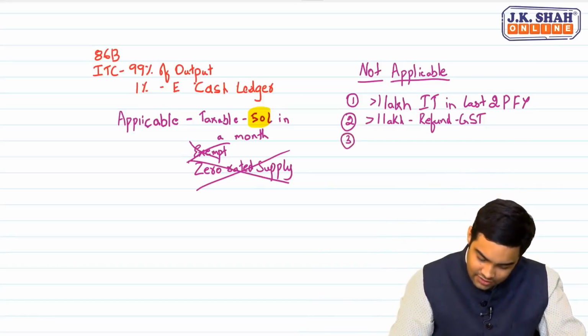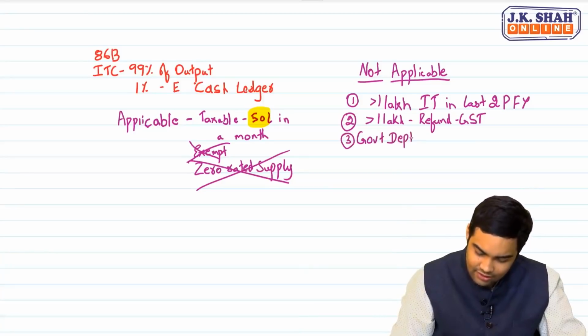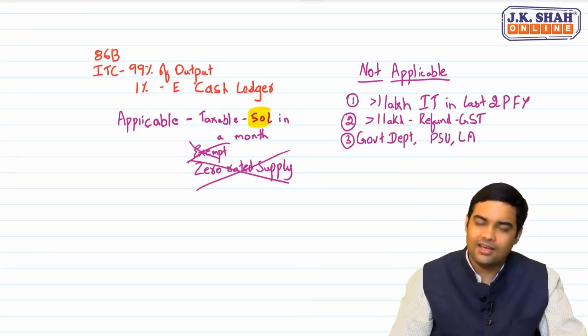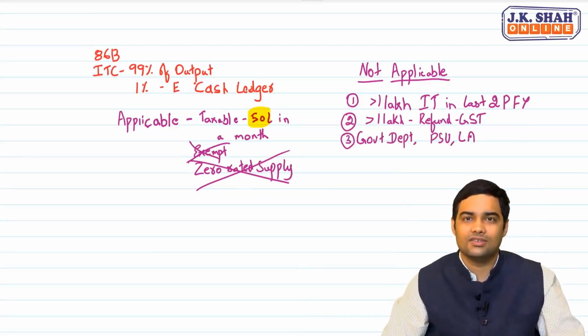Third one, government department. Yes, as expected, sir. Government department, public sector undertaking, local authority, not liable to pay 1% through eCash.